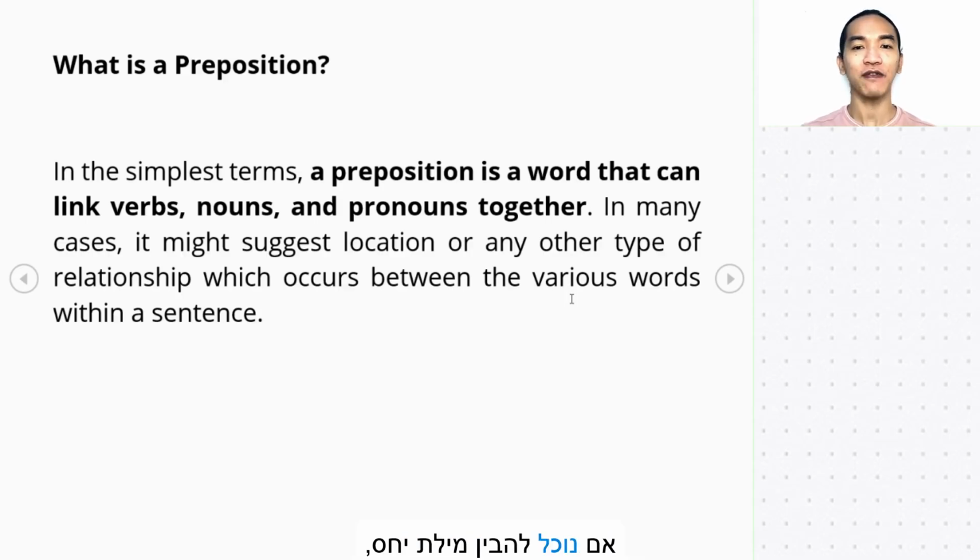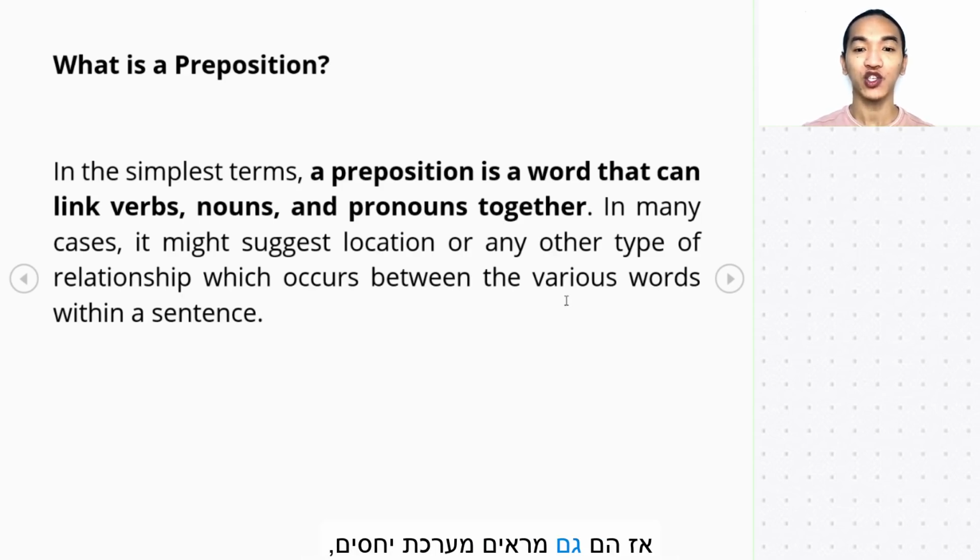In fact, if we try to understand prepositions, they might not have a definite meaning or definition. Okay? But in fact, they are more on linking words. In many cases, they might suggest location or any other type of relationship which occurs between the various words in a sentence.